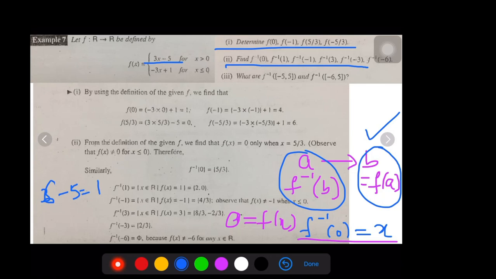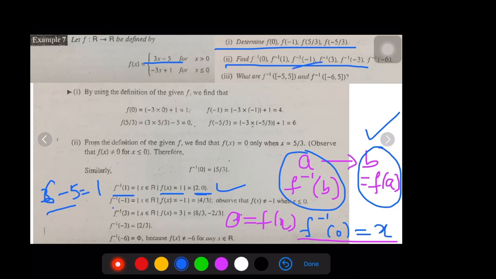You are obtaining f of x as 1. Therefore, 2 can also be included. Any other such values? No, only 2 and 0 will give you the result 1. So 2 and 0 are mapped onto 1. In a similar way, you can also check for other elements.